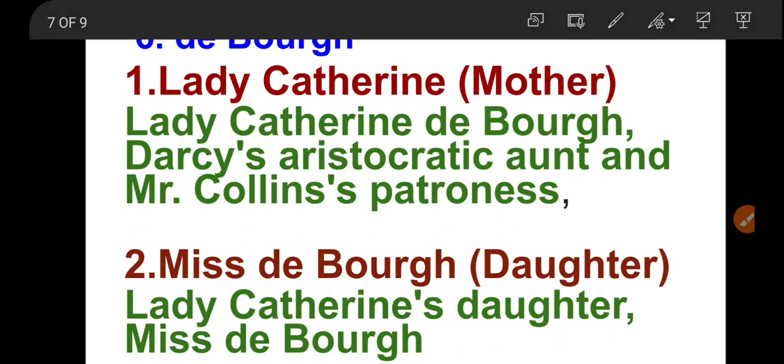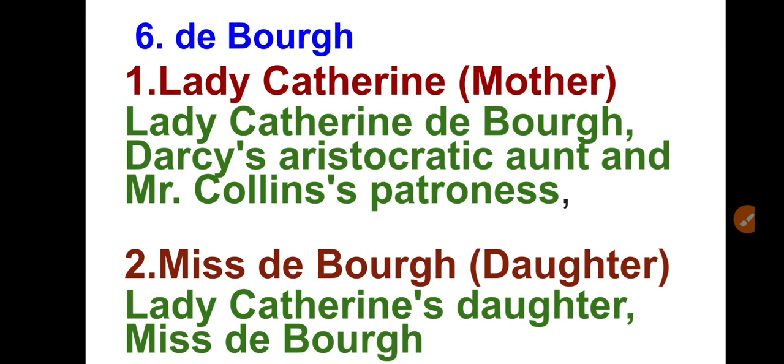Now Miss de Bourgh, Lady Catherine's daughter, is a frail, weak and sickly woman who is overly pampered by her mother, because she is sick, so she is much taken care of by her mother. She speaks little in the novel but seems to be generally good natured. Lady Catherine had wanted Darcy to marry Miss de Bourgh, which is the main reason she disapproves of Darcy's union with Elizabeth.